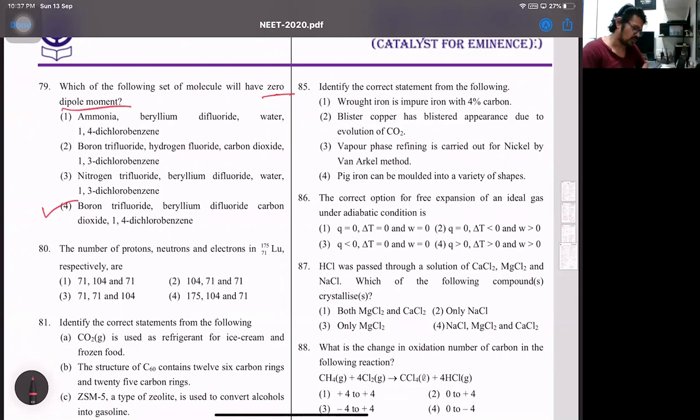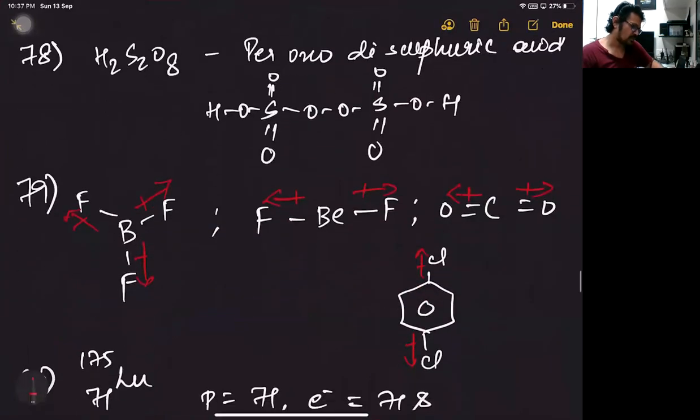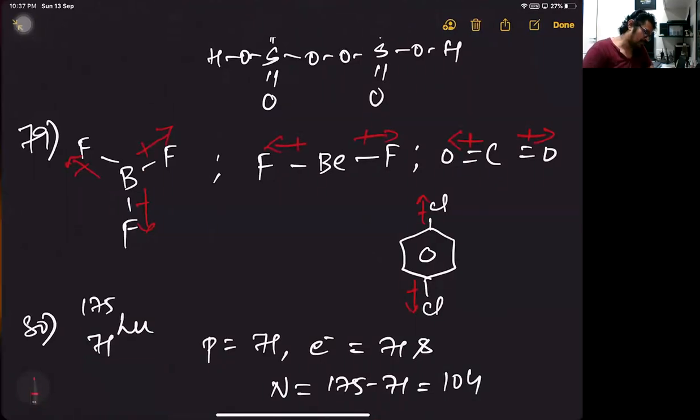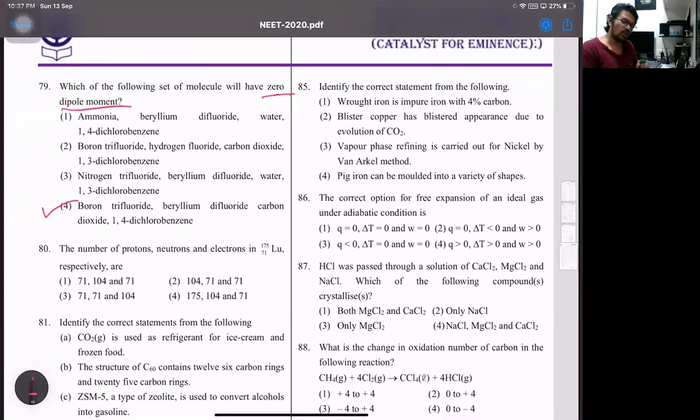That'll be this one. I'll just show you the structures here. Observe this. BF3, beryllium difluoride, carbon dioxide, and 1,4-dichlorobenzene. That's one. Then 80th one, number of protons. This was also so easy over there. 80th, that answer is going to be 1 there because neutron number will be 175 minus 71. That's going to be 104. And they have said that word respectively. So first protons, then neutrons, then electrons. Okay, so that's 80th one.